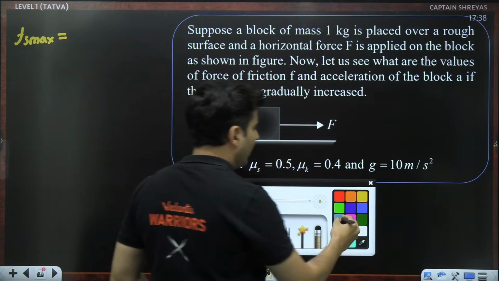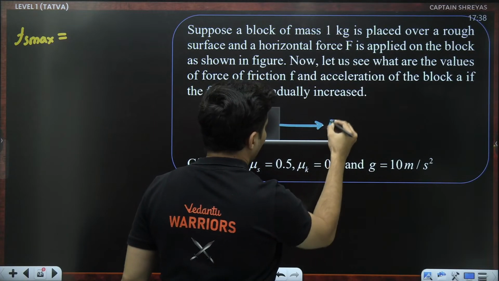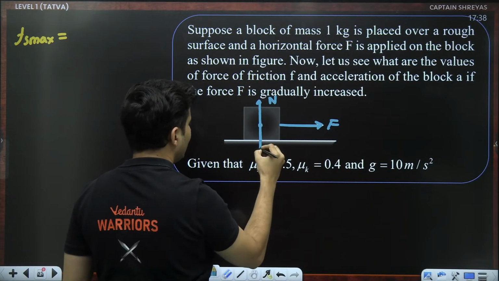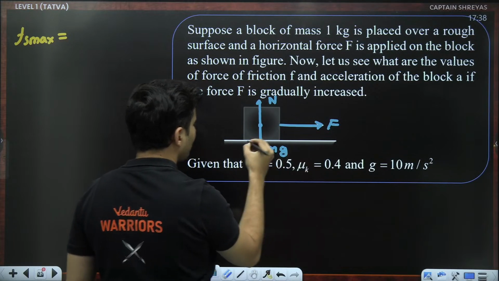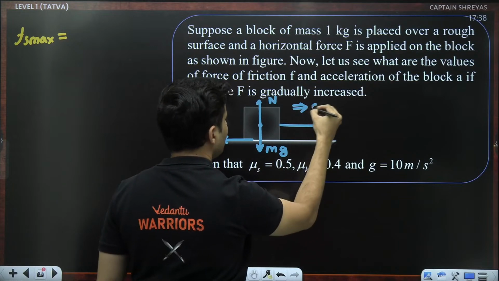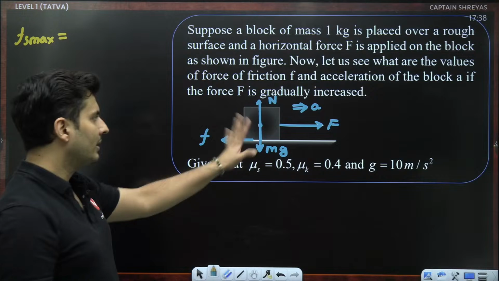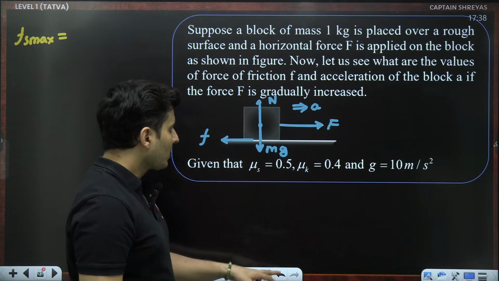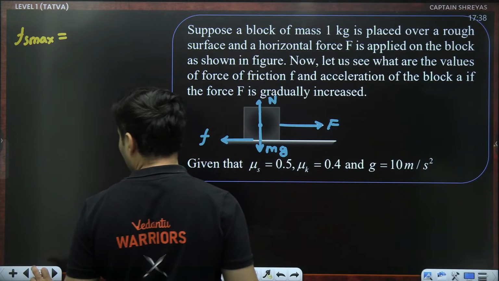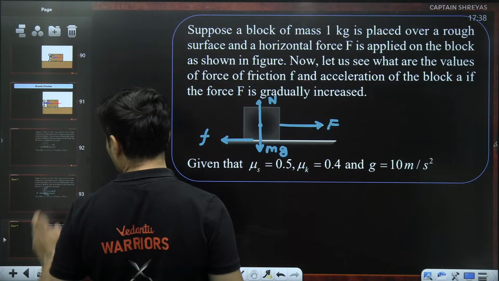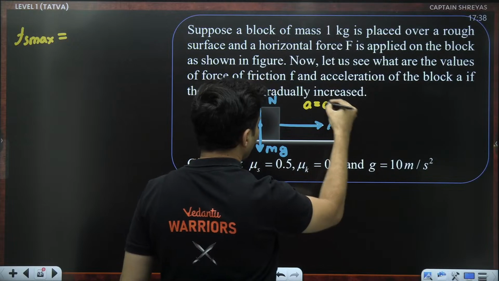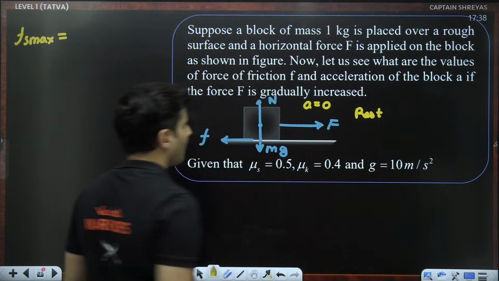If you draw the free body diagram, things will be very obvious. Our force is here. There will be a normal force like this, and mg acting downwards. Friction will try to oppose the force, and acceleration will be present only if it is in motion. Otherwise, acceleration won't exist. So let's do it separately: first, when acceleration is not there, that means it is at rest.